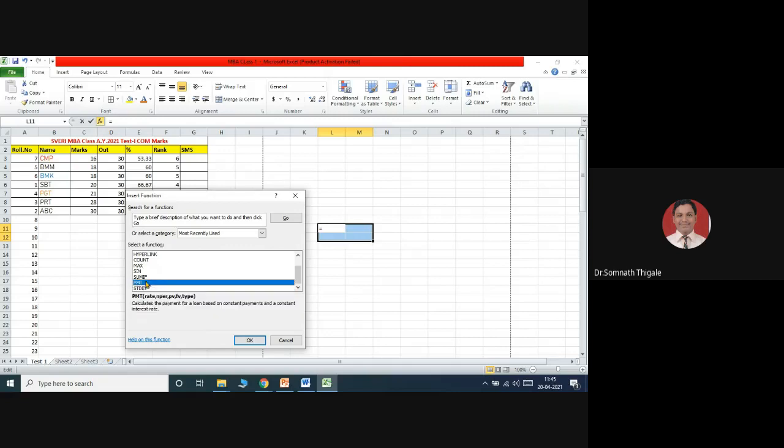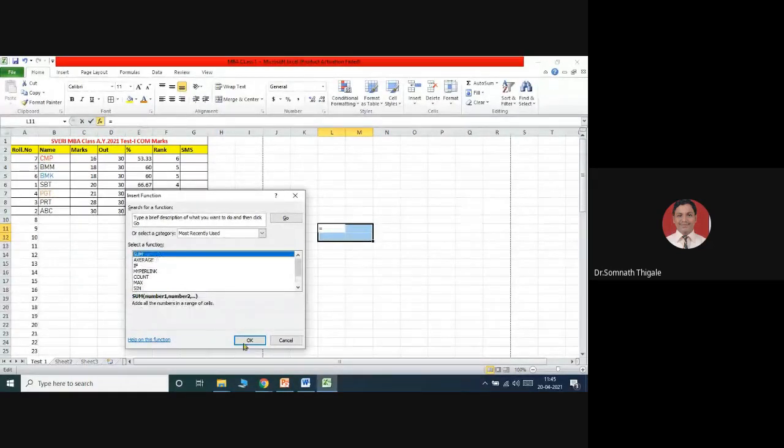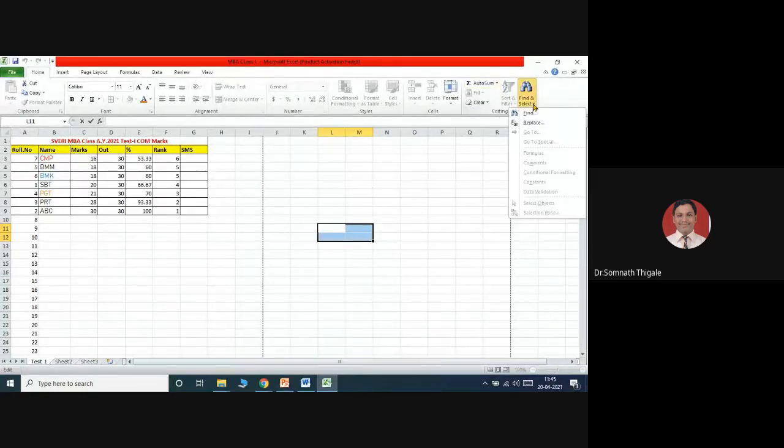Then PMT calculates the payment for a loan based on constant payments. So count, max, min, sum, if, average, all types of formulas you can see over here. Then you can see various functionings also, as part of this you can learn.